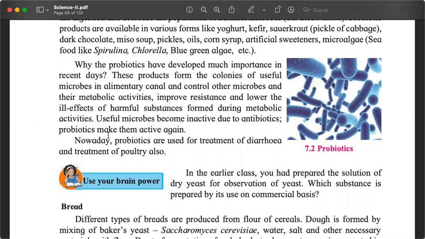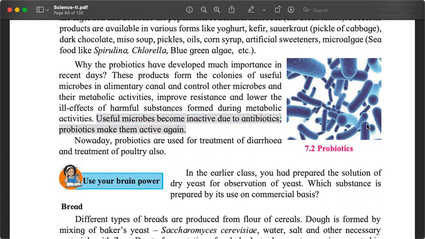Right? Also, I told you we will come across antibiotics. When we fall sick, when we have a bacterial infection, we are asked to take antibiotics. Now, when we take the antibiotic medicine, along with the bad bacteria, they also kill the good bacteria. If the good bacteria are killed, then it will affect our digestion.